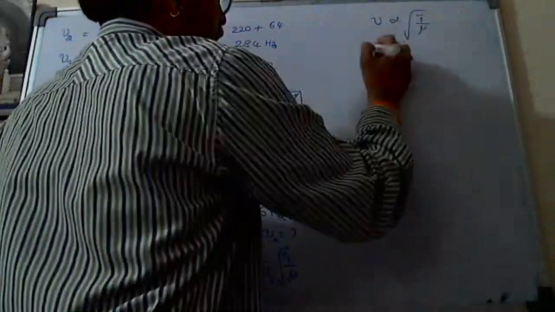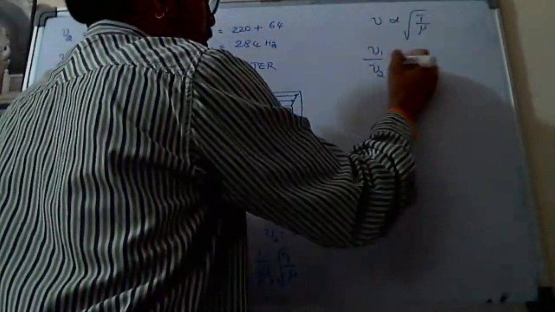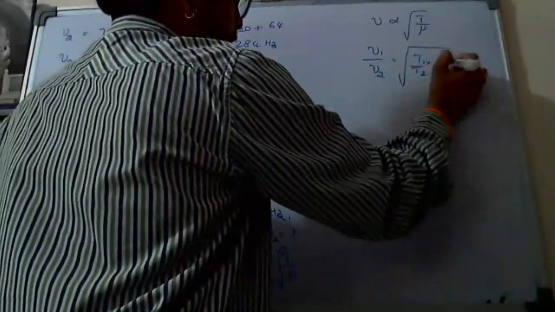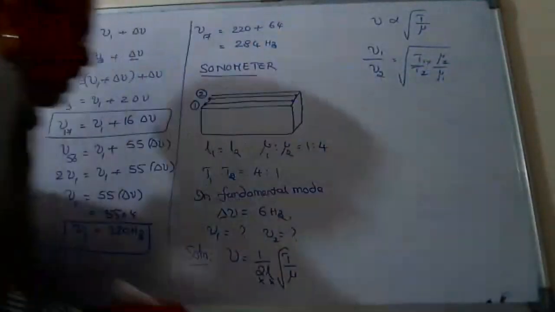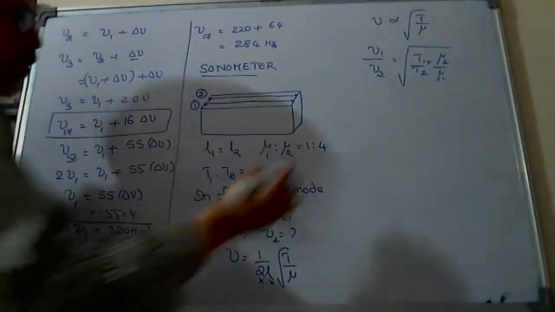Nu1 by nu2 equal to square root of T1 into mu2 by T2 into mu1, means T1 by T2 into mu2 by mu1. T1 by T2 is 4:1.